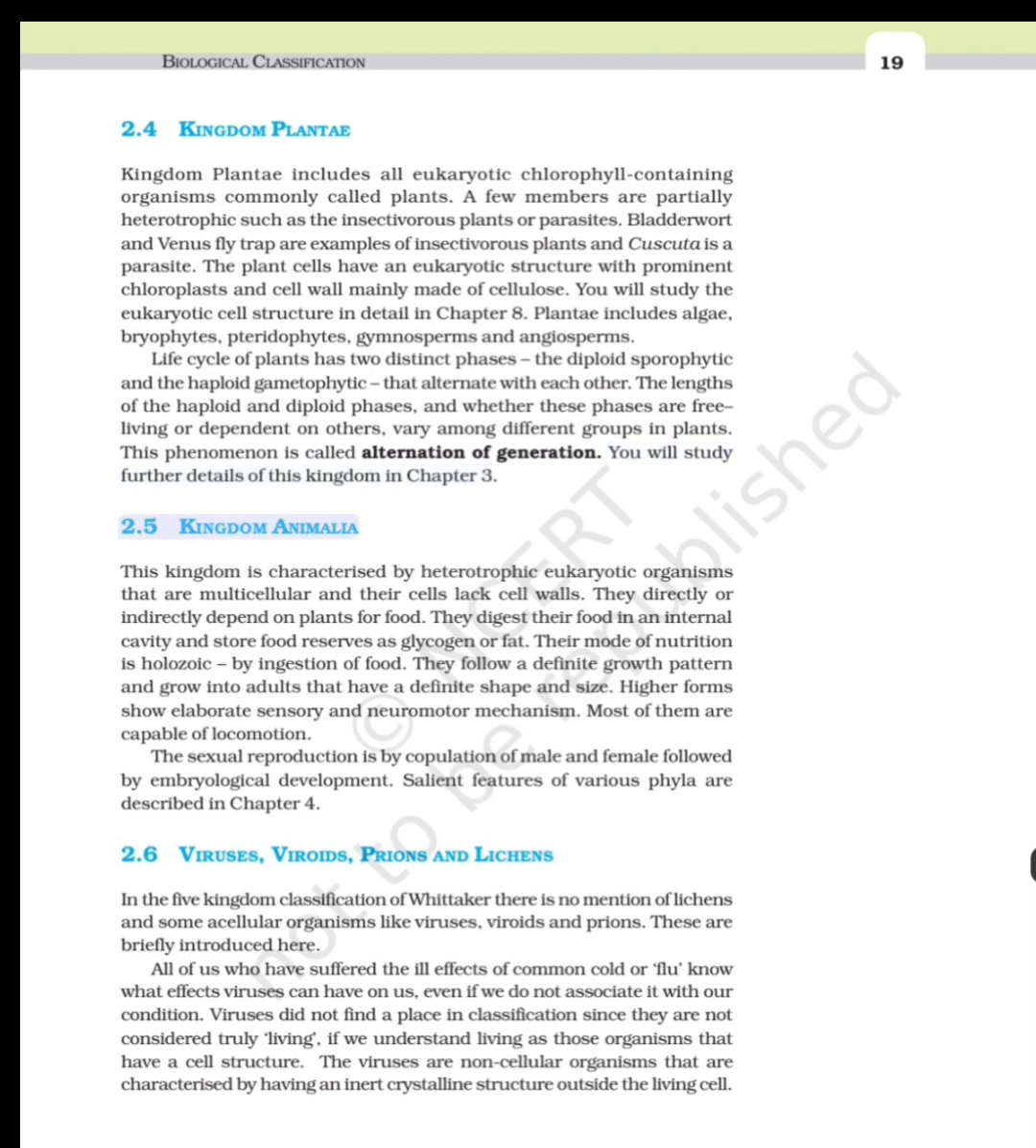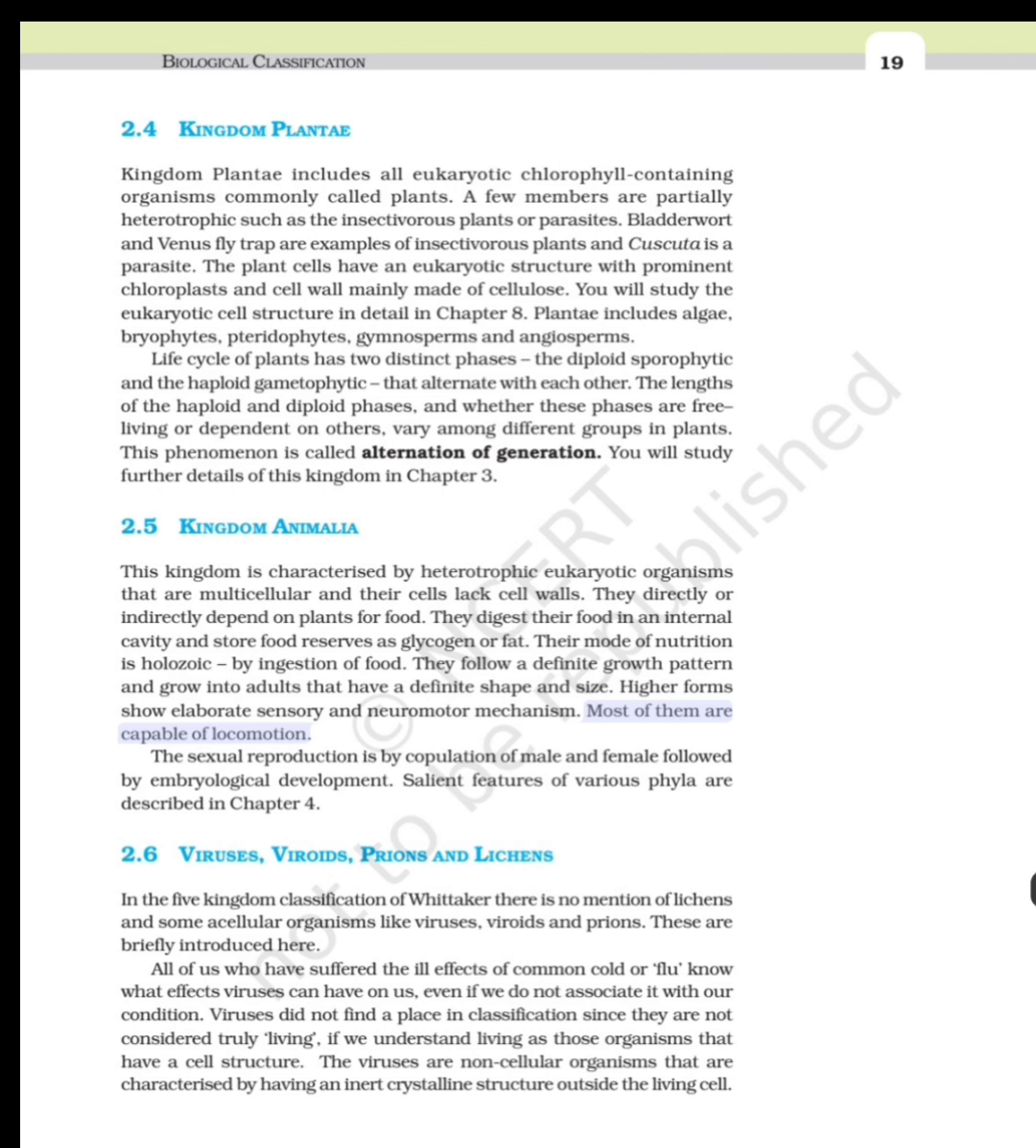2.5 Kingdom Animalia. This kingdom is characterized by heterotrophic eukaryotic organisms that are multicellular and their cells lack cell walls. They directly or indirectly depend on plants for food. They digest their food in an internal cavity and store food reserves as glycogen or fat. Their mode of nutrition is holozoic, by ingestion of food. They follow a definite growth pattern and grow into adults that have a definite shape and size. Higher forms show elaborate sensory and neuromotor mechanism.